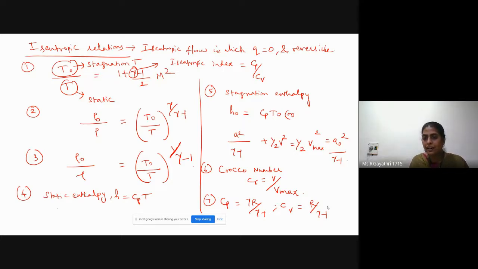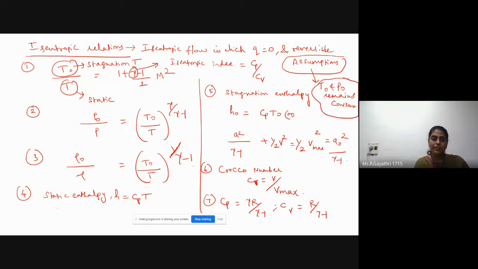Okay, one more assumption: stagnation temperature and stagnation pressure remain constant.